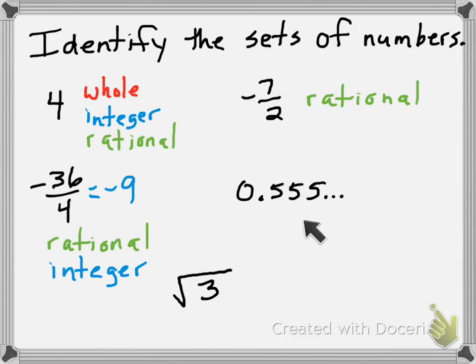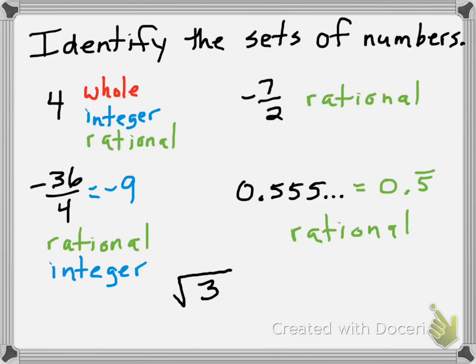0.555 dot dot dot. So it's just the 5s repeating. Well, it's not a whole number. It's not an integer because it's got a decimal. But it's a repeating decimal, which makes it rational. Okay, and again, all of these are real as well.